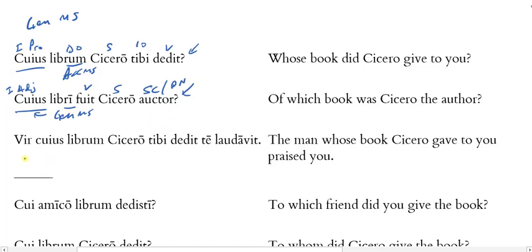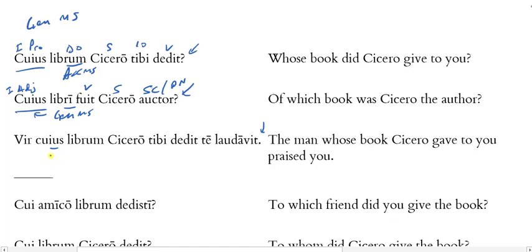And then in my last example, vir cuius librum Cicero tibi dedit te laudavit. So the man, cuius, there's genitive, right? Librum is accusative. So I know that this isn't an interrogative adjective because these don't match each other. I don't have a question mark here, so that's also a clue. This is very likely a relative pronoun.